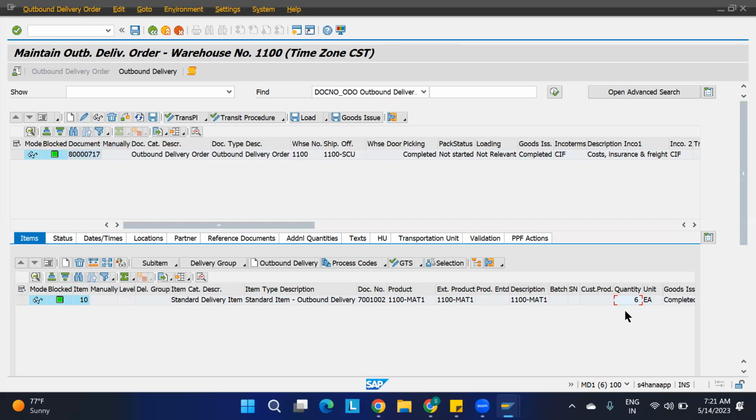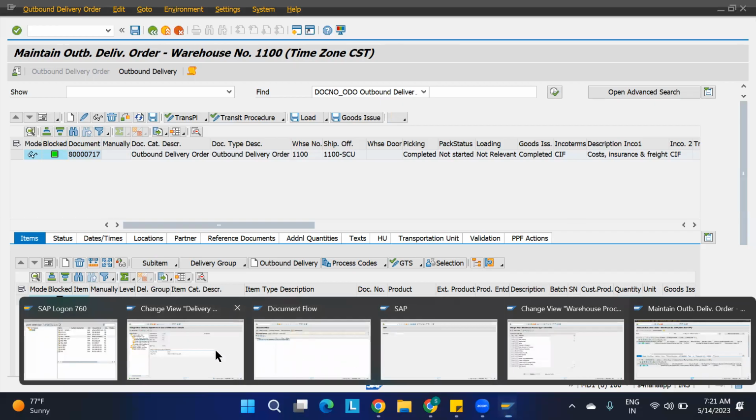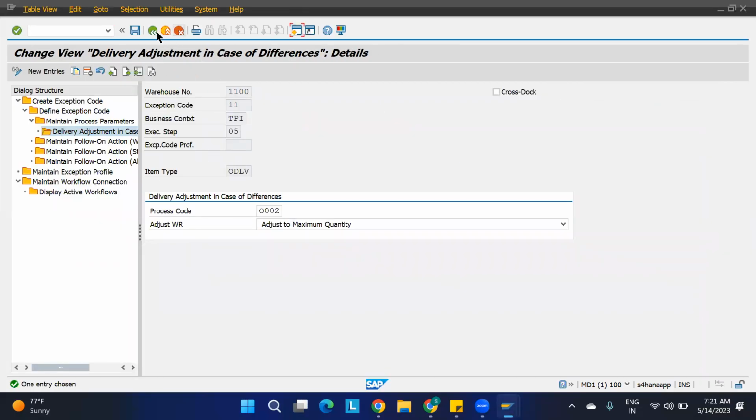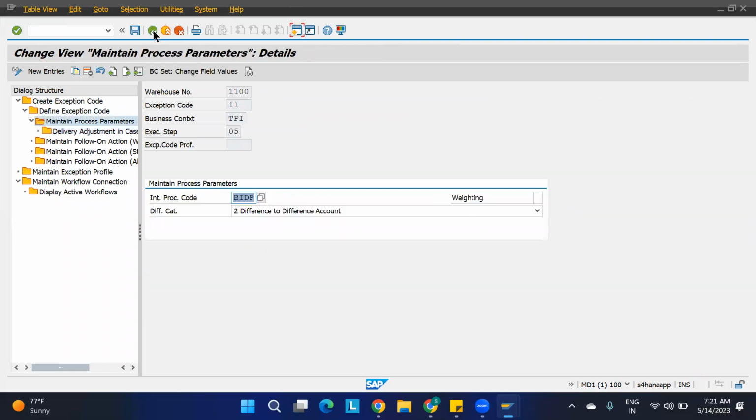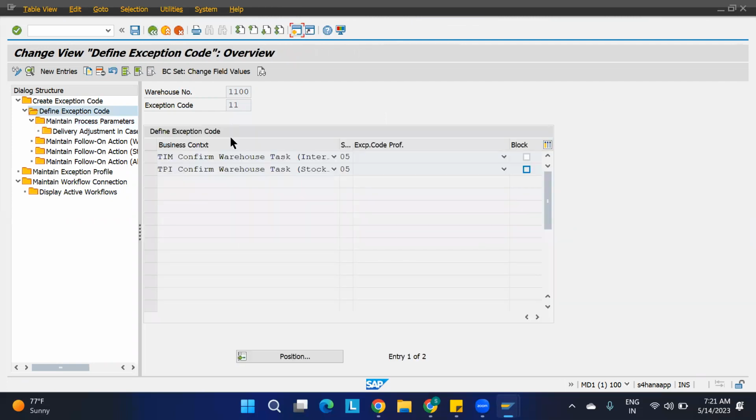Okay. So this is what it is up to exception code. Okay. So I'll just stop recording if there are no doubts. Shall I stop recording? Yes. Okay. This exception code is used for physical inventory and this outbound delivery. See, I have shown the business context, right? In all the business contexts, you can use it.